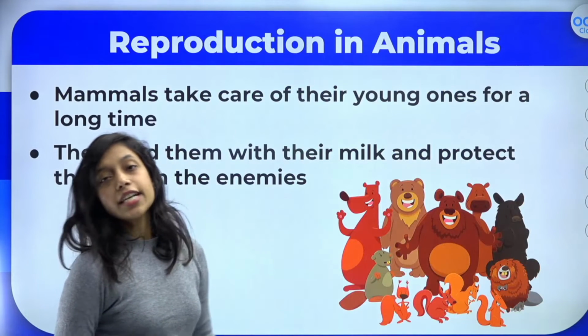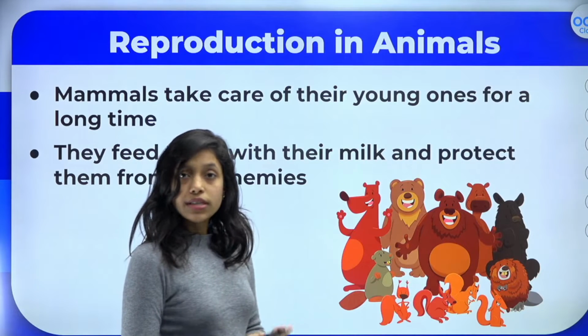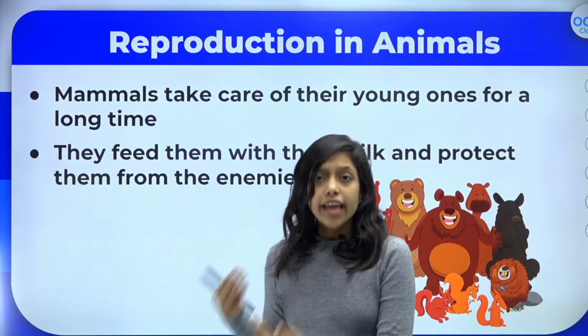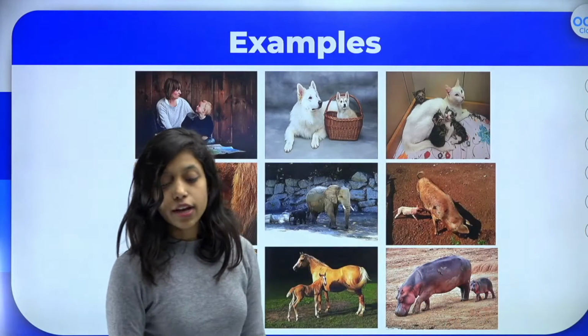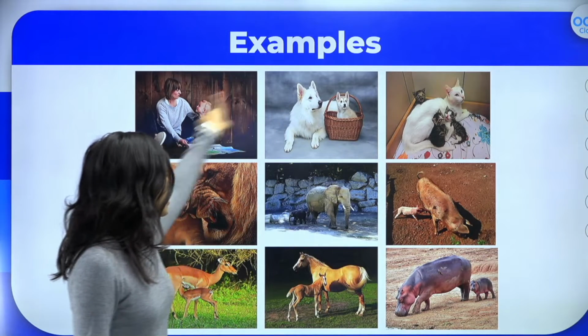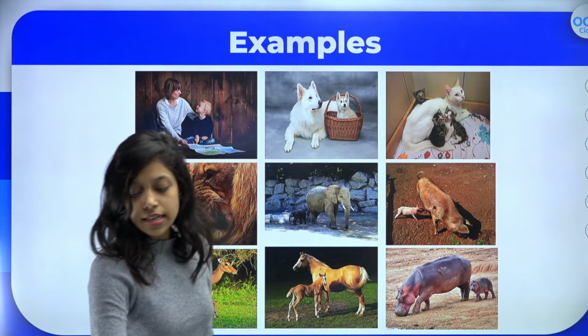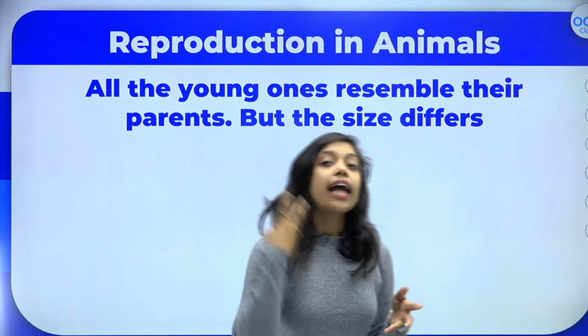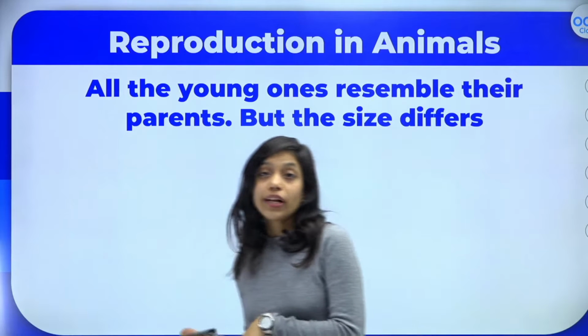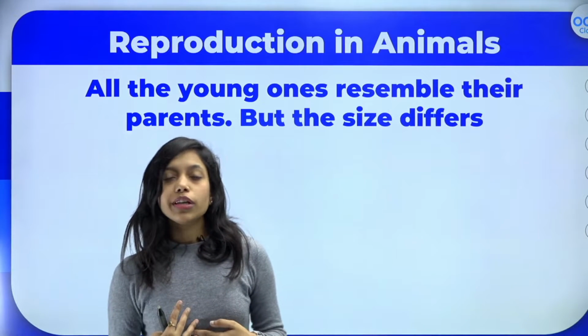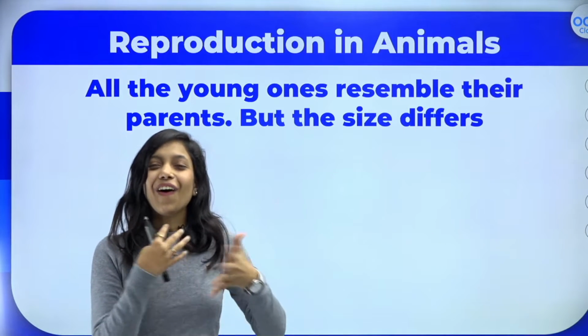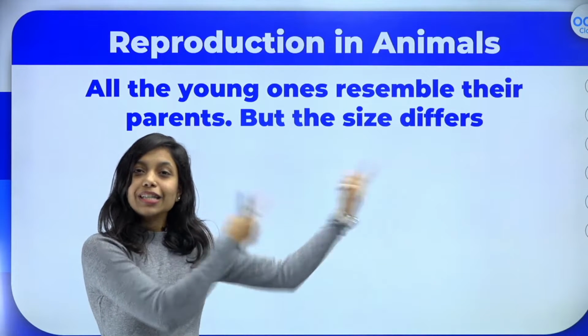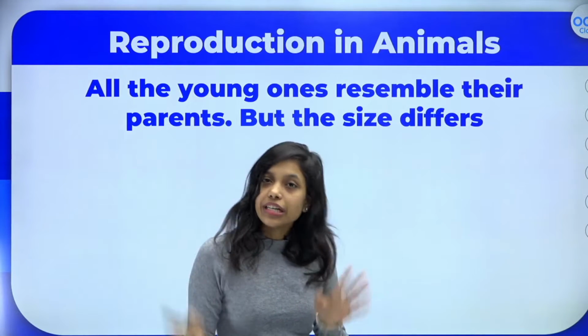Okay. And as I told, mammals take care of their young ones. They feed their young ones with milk, right? So that is why they are called mammals. As you can see, these are the different examples of mammals. All the young ones will resemble their parents only. Of course, a cat will give birth to a kitten, a dog will give birth to puppies, humans will give birth to humans only, right? We all resemble our parents, but the only thing is the size will differ, right?